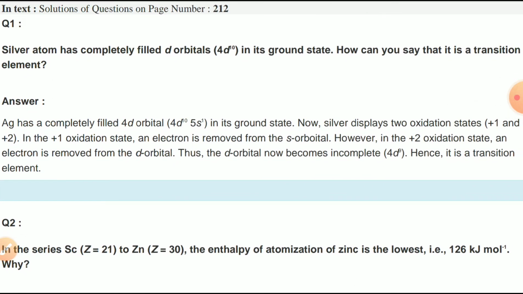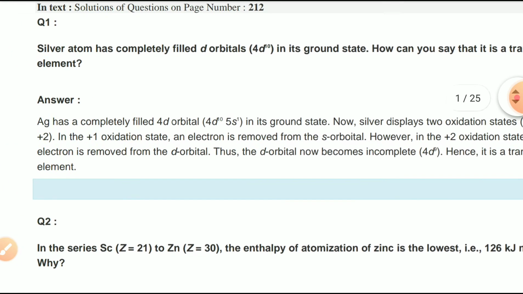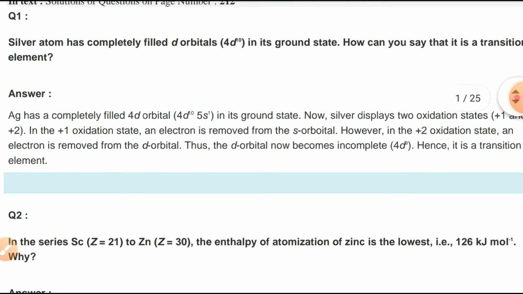So this answer: silver has completely filled 4d orbital and has the electronic configuration 4d10 5s1 in its ground state. Now silver displays two oxidation states, plus 1 and plus 2.